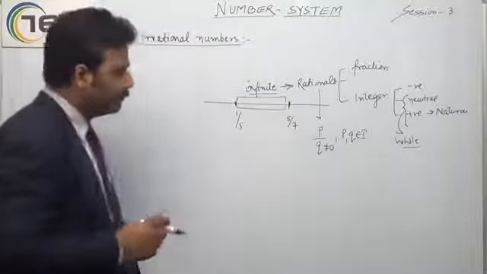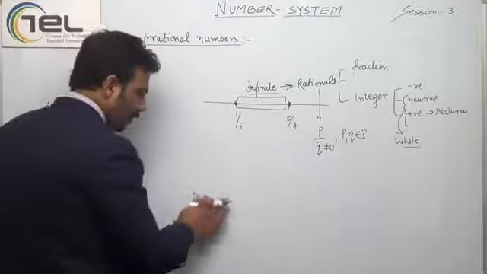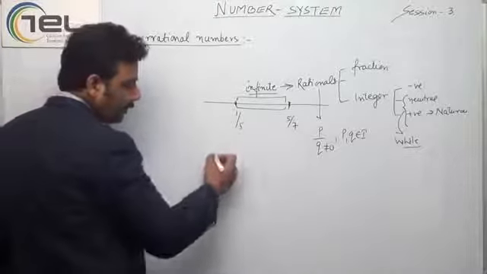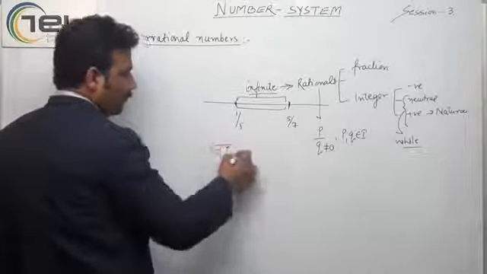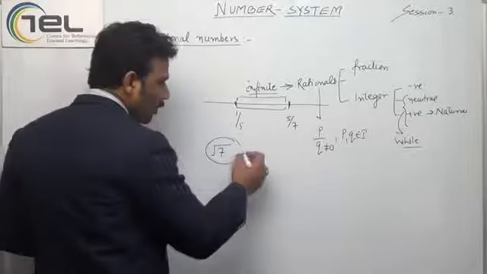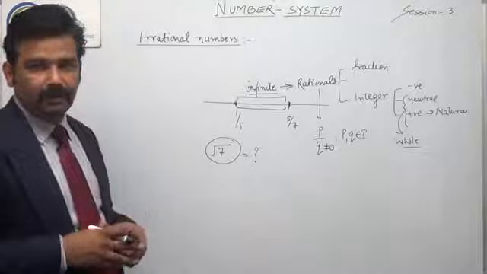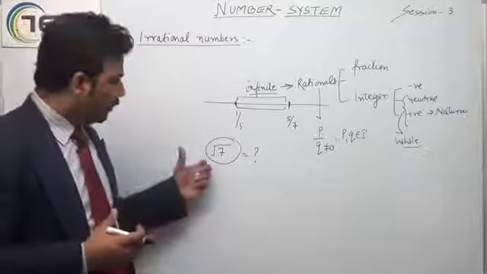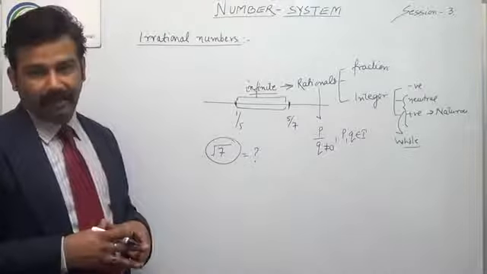For example, if there is a number like square root of 7, and I find the square root of this number, I will have a non-terminating and non-repeating number.